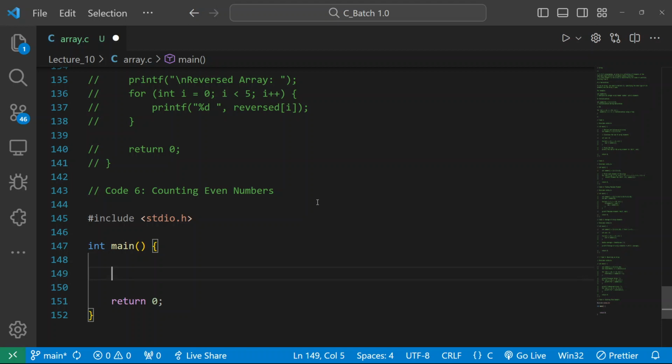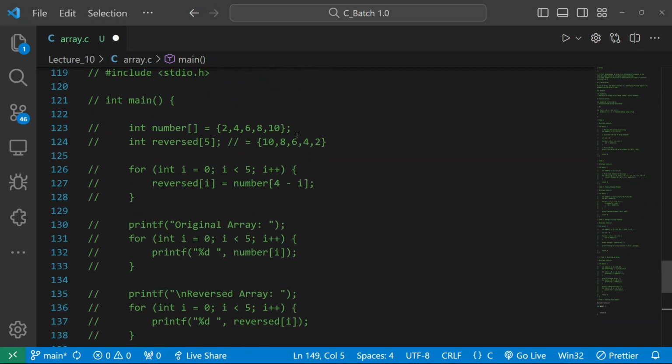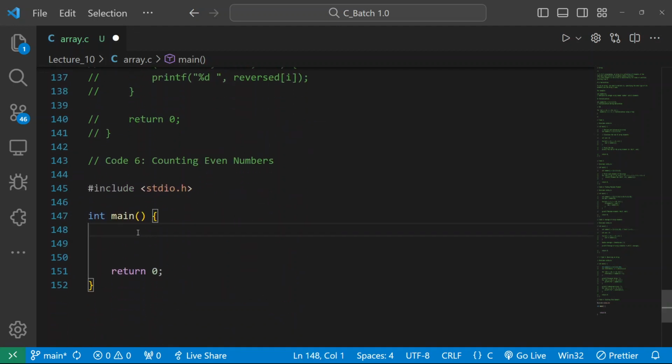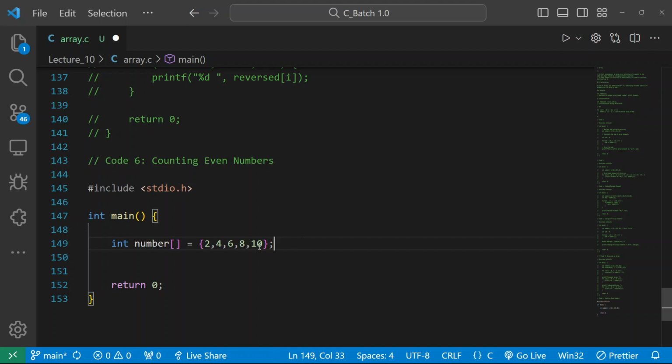We know that whenever we apply the condition n % 2 == 0 to any number, we get an even number. But this time we don't need to print the even numbers. We just need to count how many elements in the array are even. Okay, we need that count. Are there 3 elements? Are there 4 elements? Let's see. Let me take this array. Basically in this array there are all even numbers, so let me add some odd numbers.